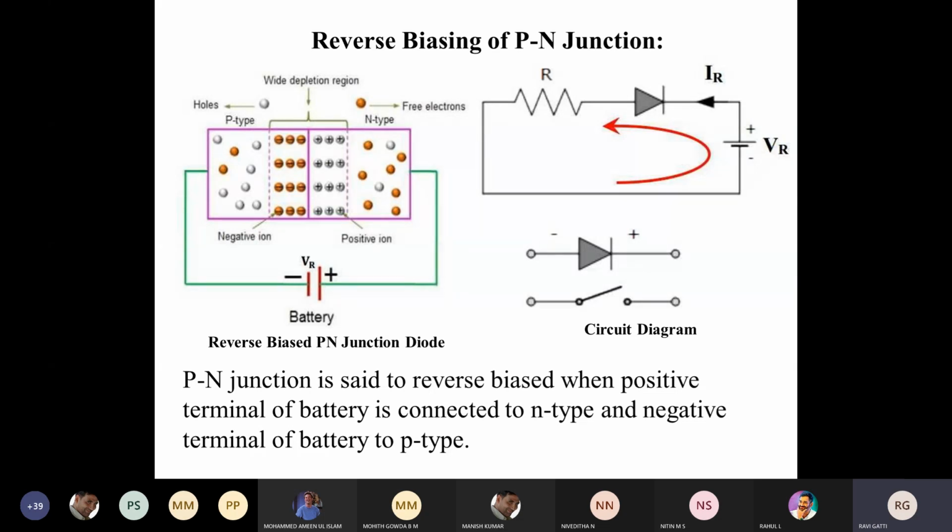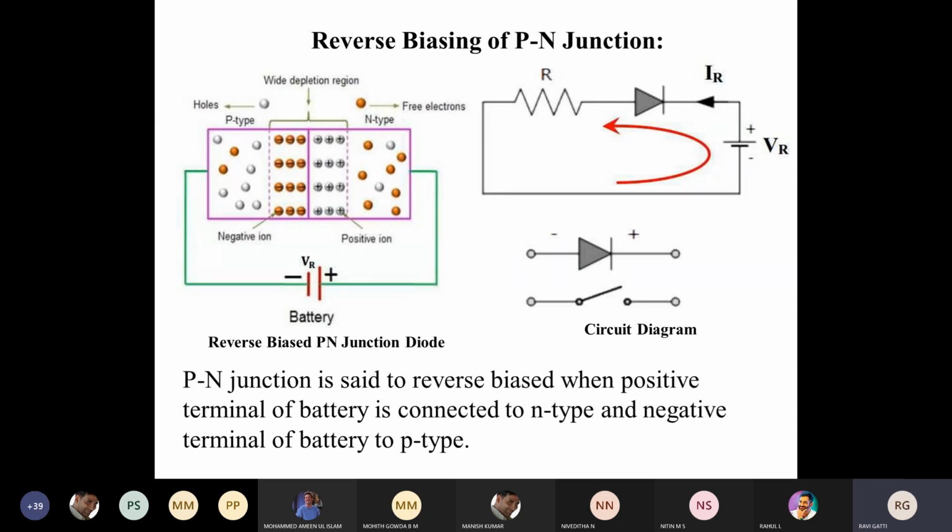So you have understood three biasing mechanisms: no biasing, forward biasing, reverse biasing. No biasing means no external voltage you are applying. Forward bias means positive terminal to positive, negative terminal to negative, so current will flow across the diode. Reverse bias condition means the positive terminal you are applying to the negative of the battery, and the negative of the N type you are connecting to the positive of the battery.